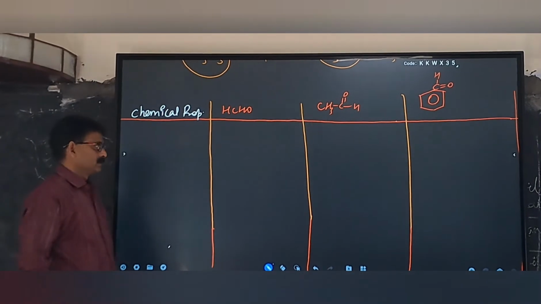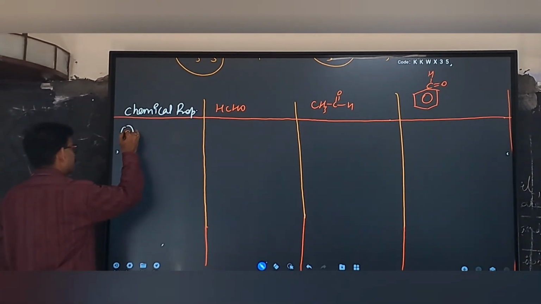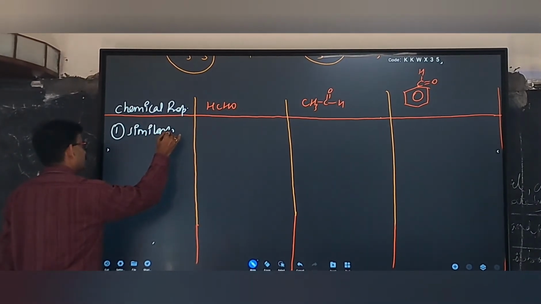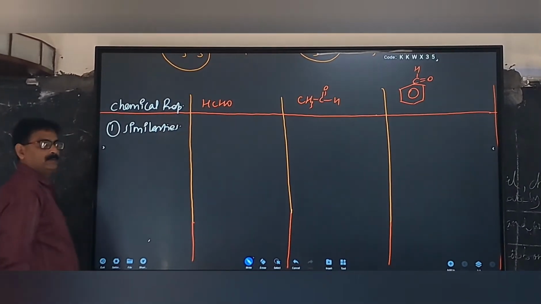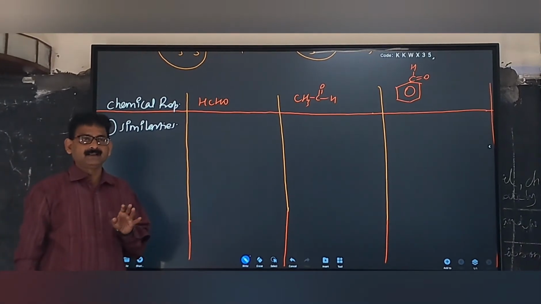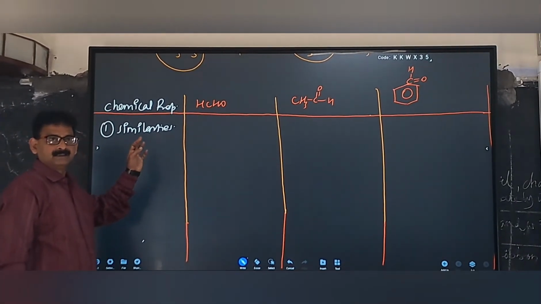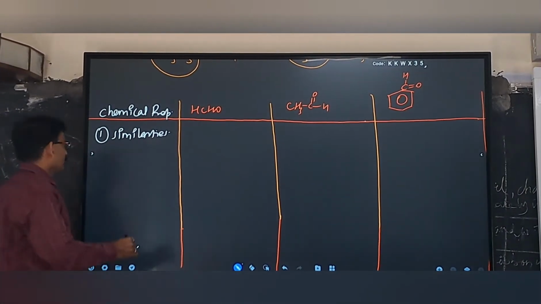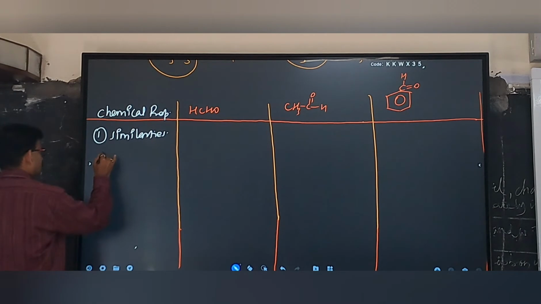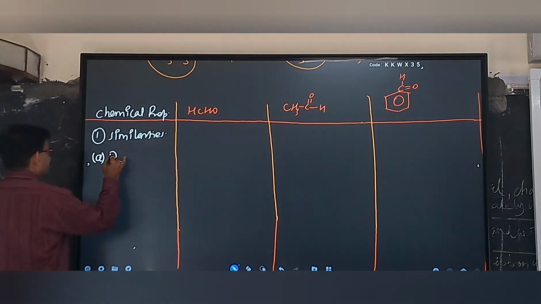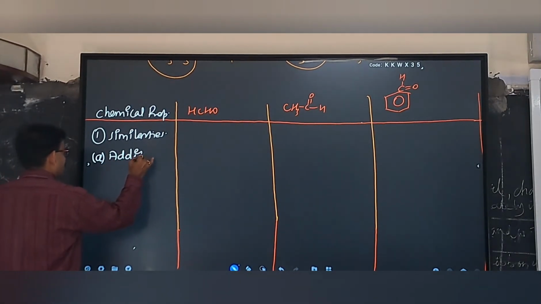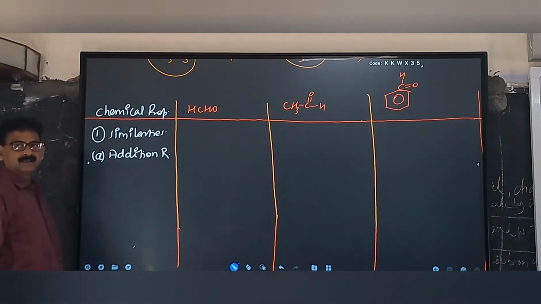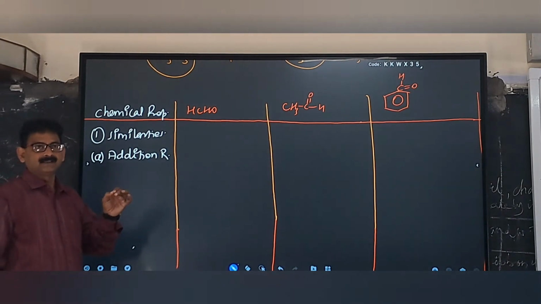Now the chemical properties of aldehydes and ketones. The first chemical property will be similarities. Similarity means whatever reactions we discuss in this heading will be performed by all the aldehydes and ketones. All the reactions will be similar in this category. The first reaction in this category will be addition reaction. In similarities, we will perform only addition reactions.